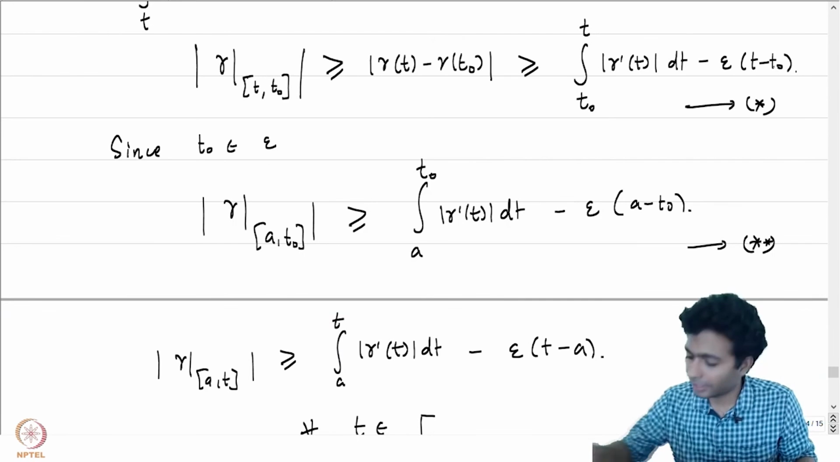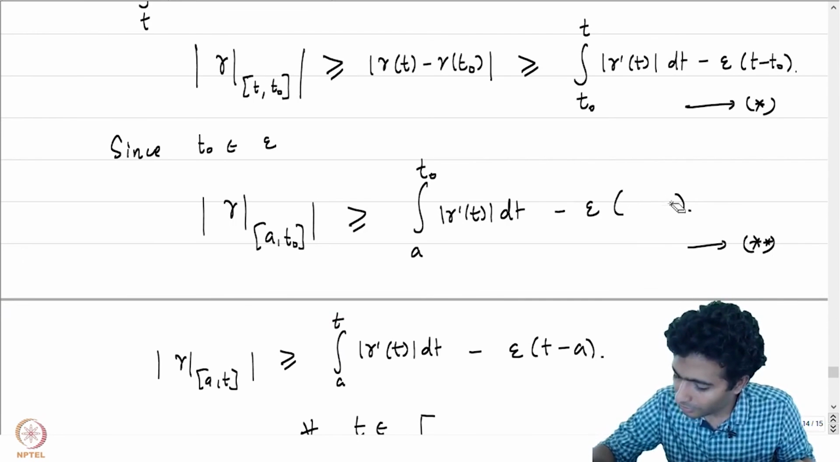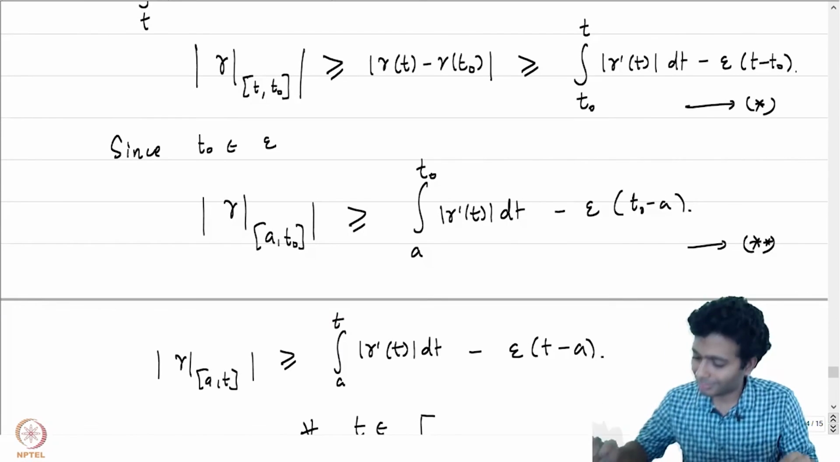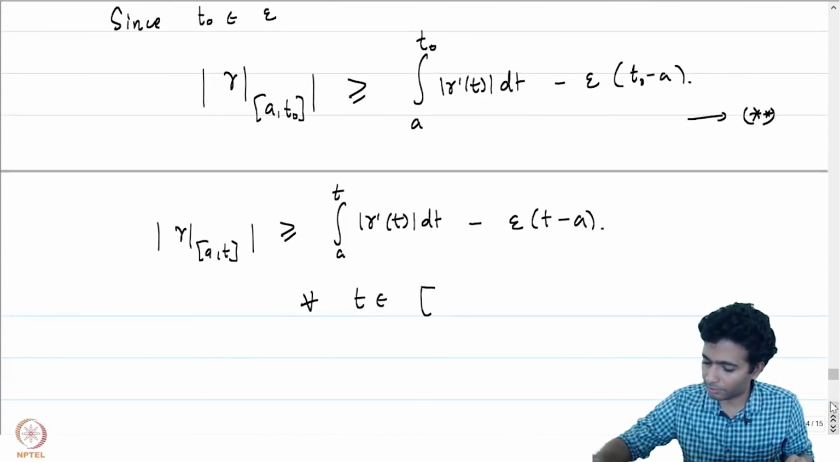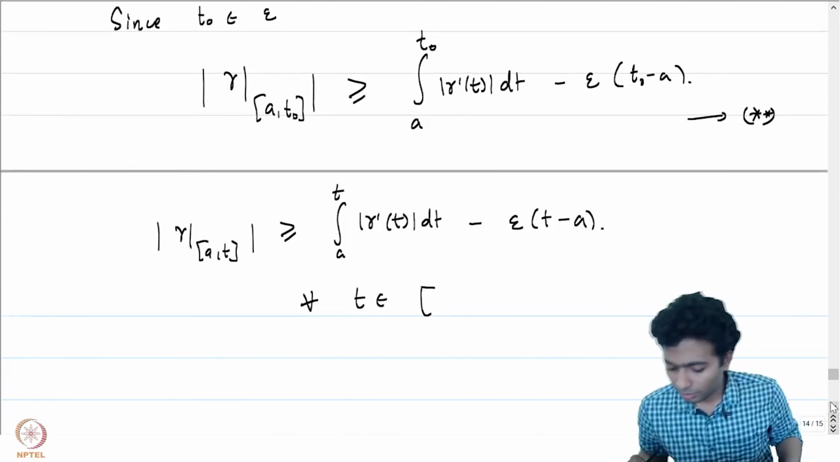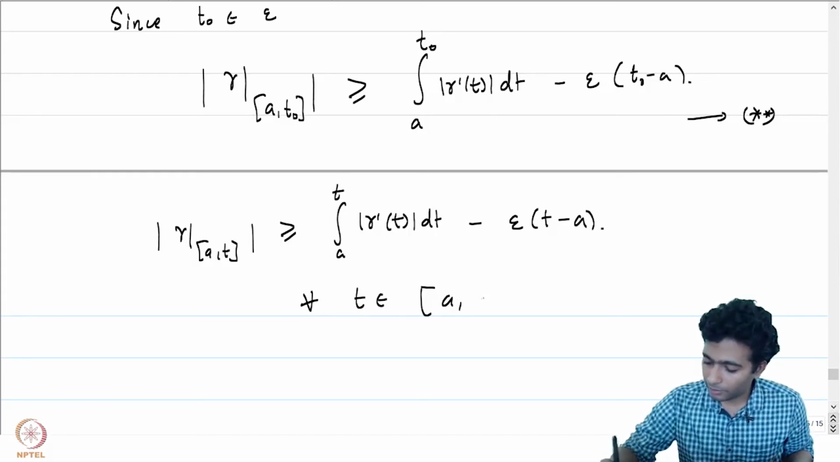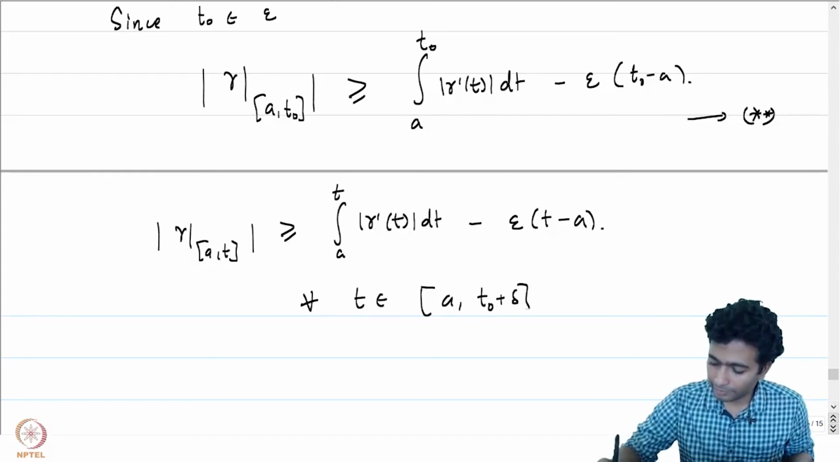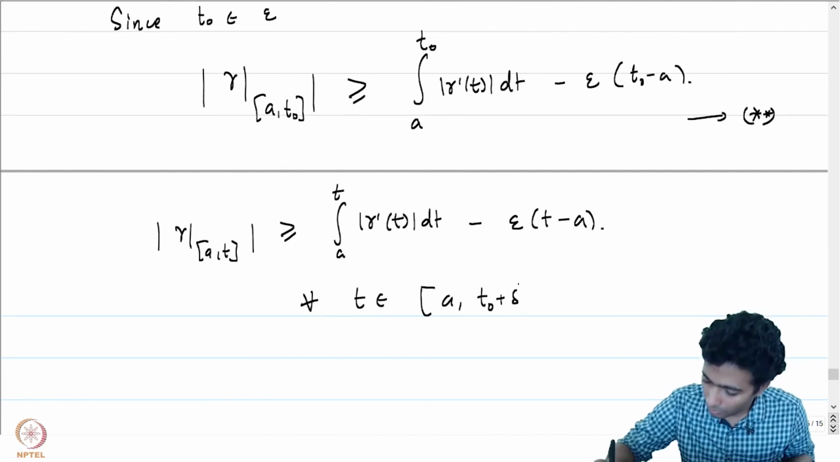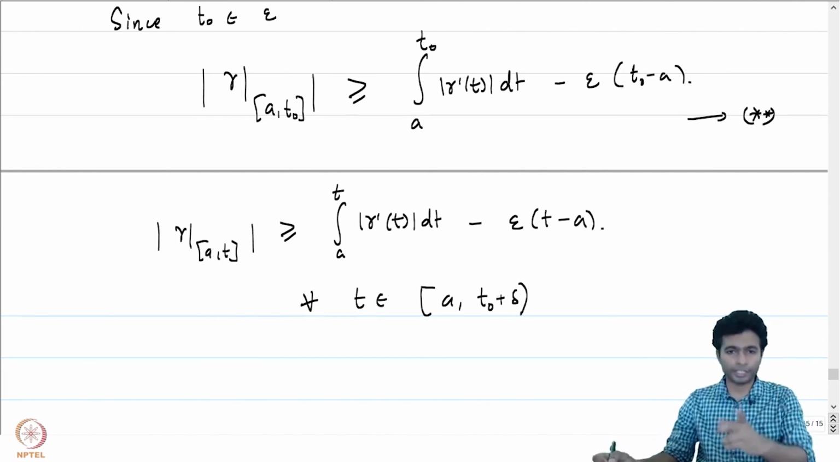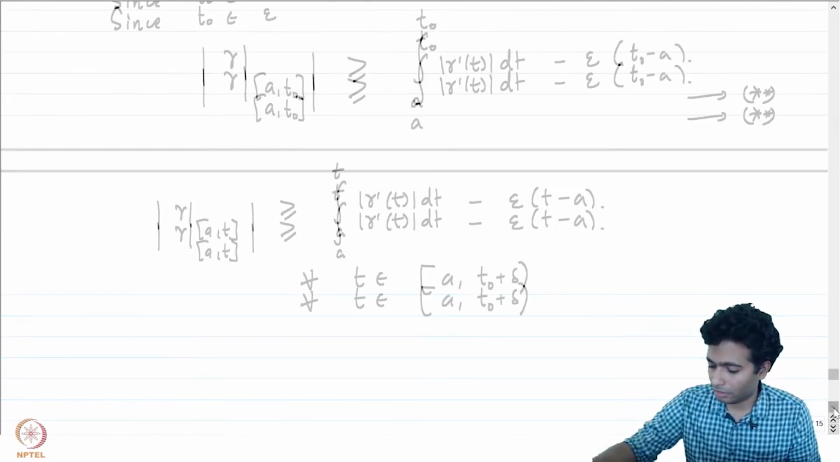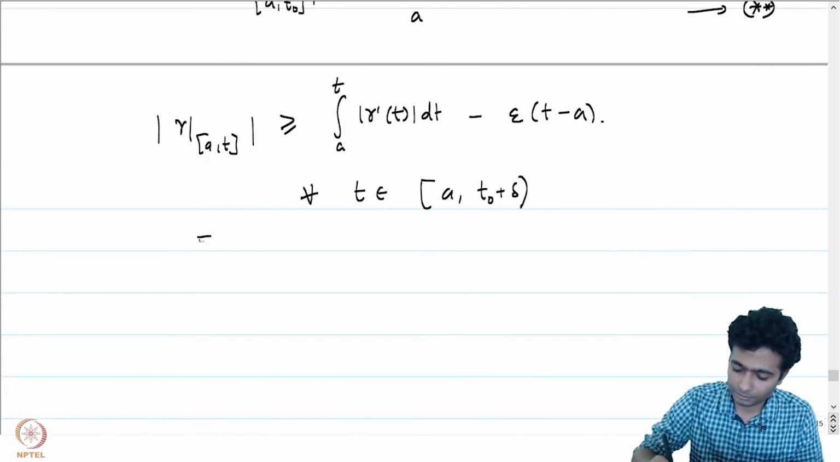Yeah, I made a small mistake here. It's not a minus t naught, it is t naught minus a. Yeah, now it makes sense. This is going to be t minus a, right? So this is for all t in a to t naught plus delta. This means that t naught is an interior point. Therefore, E epsilon is open.